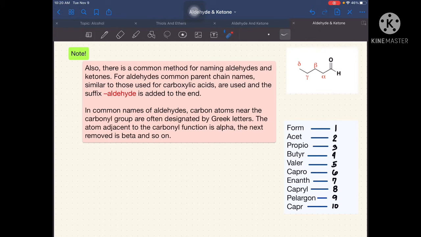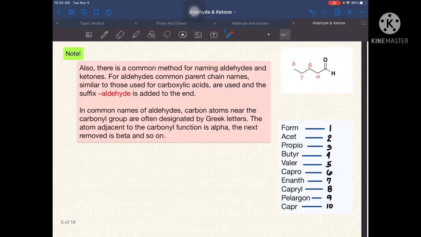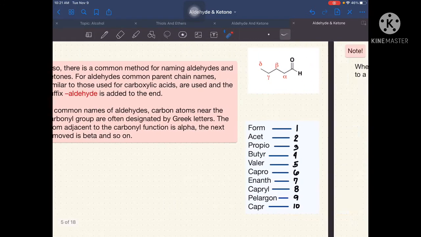So, in common names of aldehydes, carbon atoms near the carbonyl group are often designated by Greek letters, just like the alpha, beta, and so on. So, yan sila yung gagamitin natin in terms of naming if we have side chains dito na connected sa ating aldehyde kapag magko-common naming tayo.